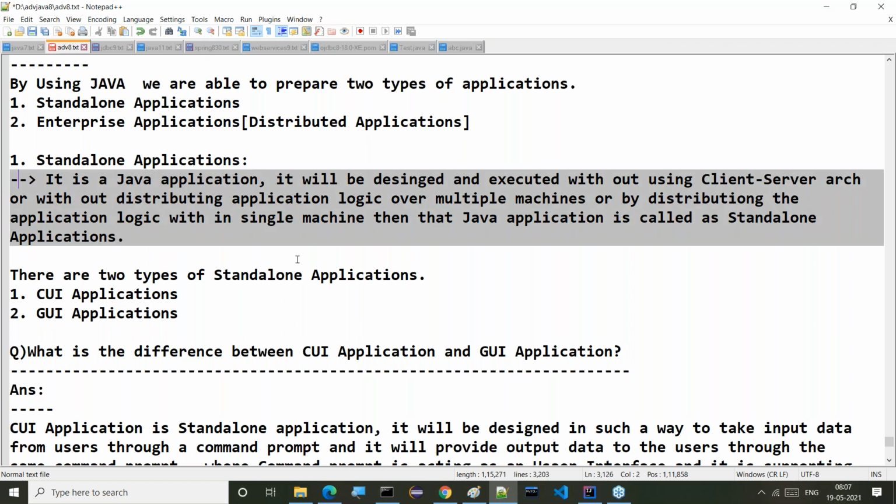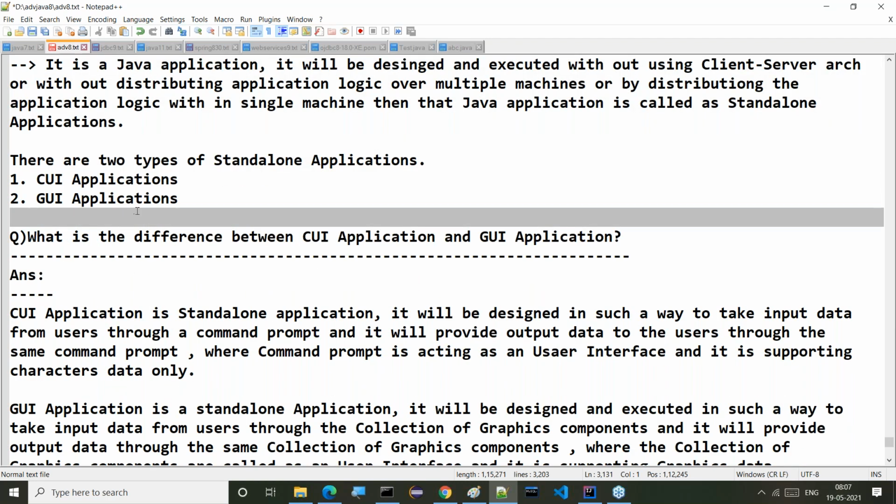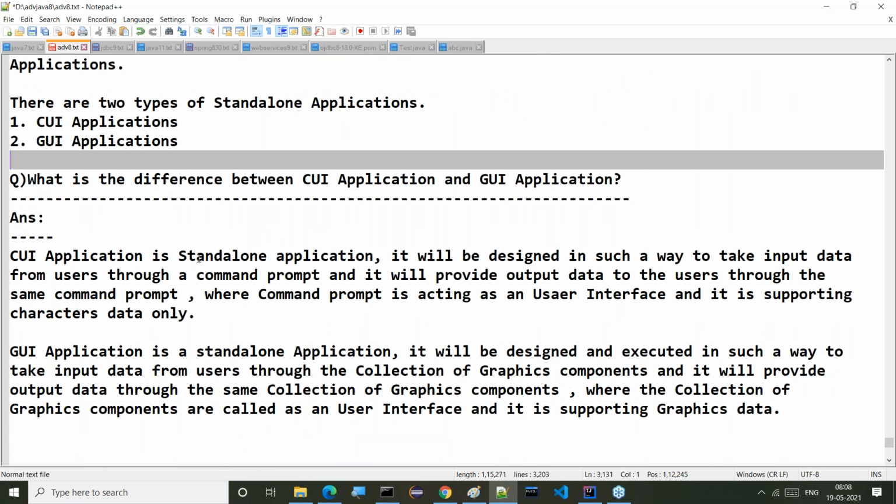It will be designed and executed without using client server architecture, without distributing application logic over multiple machines, by keeping the complete application logic within a single machine. Then that Java application is called a standalone application. Two types of standalone applications are available: CUI applications and GUI applications. What is the difference between them?